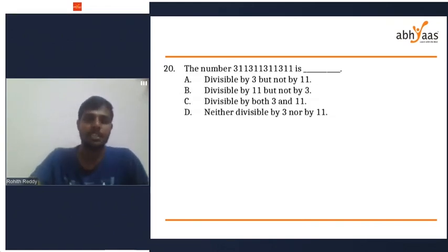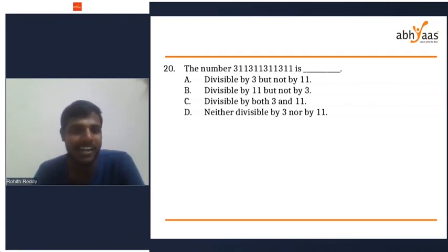For 20, everyone says option A. 3 plus 2, 5, 5. No. For the 20th one, how many of you got A? 311, 311, 311, 311. It's divisible by 3 but not by 11.